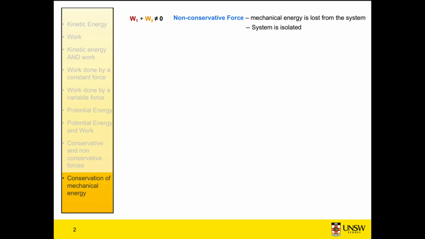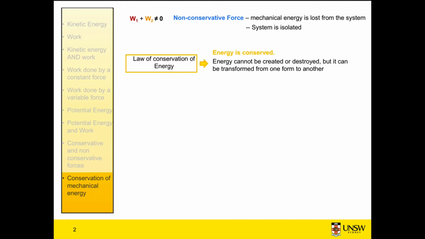And in order to look at what that is, we need to look at the law of conservation of energy. This is a physical law that must be obeyed. And it states that energy cannot be created or destroyed, but it can be transformed from one form to another. This law followed from the law of conservation of mass, and it was first stated in its present form by Julius Robert Meyer, who was a German scientist, in 1841.